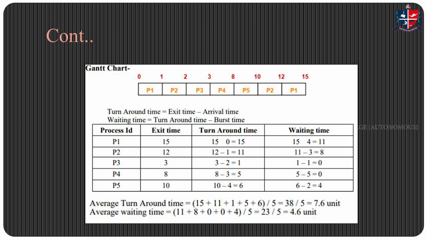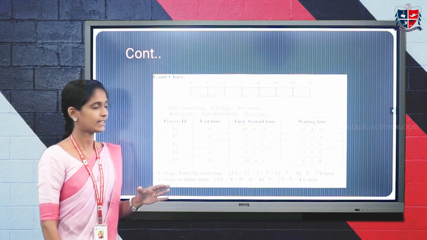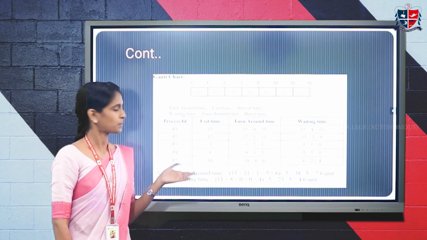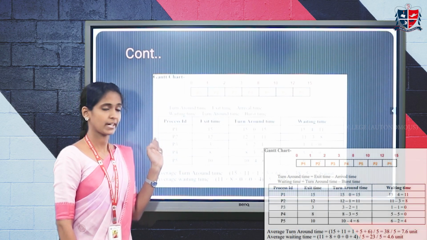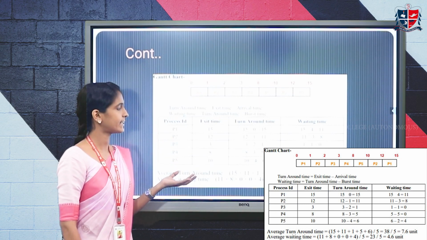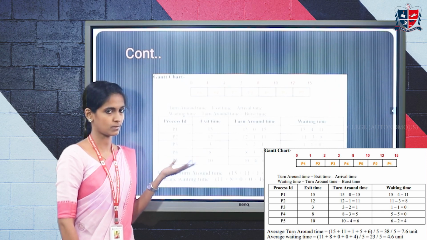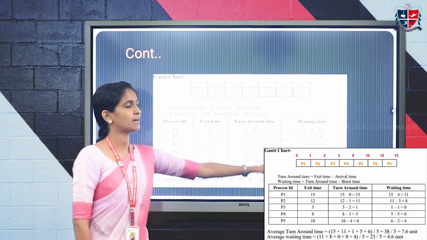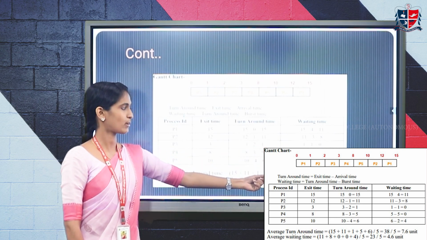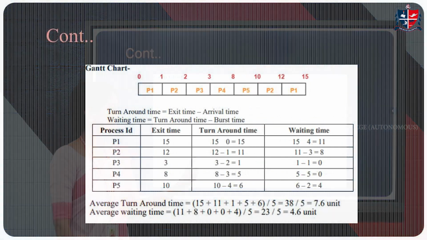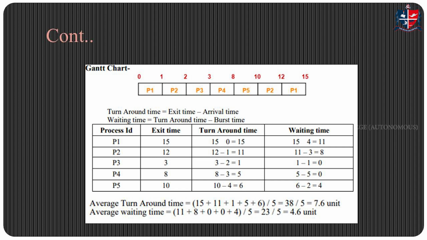So calculate the turnaround time of each process as the completion time minus the arrival time, and the waiting time is calculated as the turnaround time minus the burst time. So just calculate the turnaround time and waiting time of each process, and at last find the average waiting time and the average turnaround time. The average waiting time is calculated as the total waiting time divided by the number of processes. Since there are 5 processes, it will be divided by 5. Likewise, turnaround time is also calculated, the total divided by the number of processes.